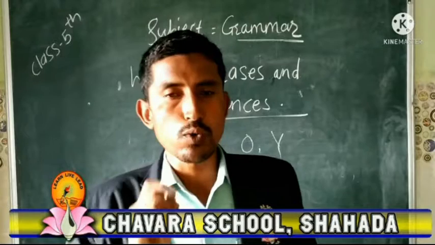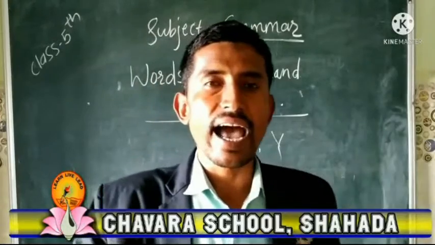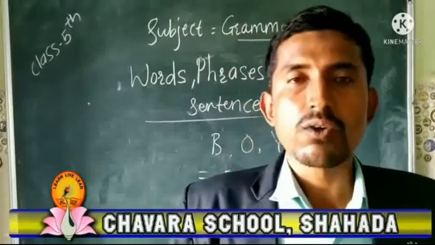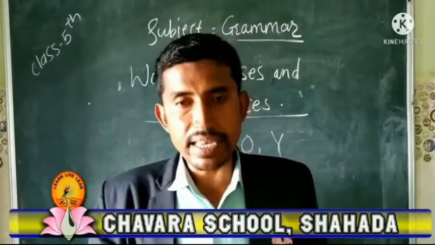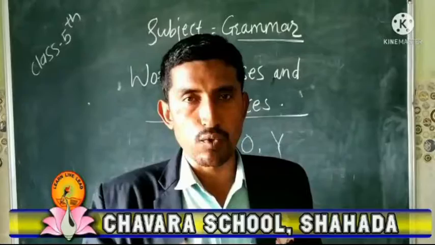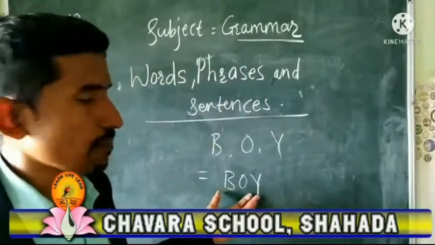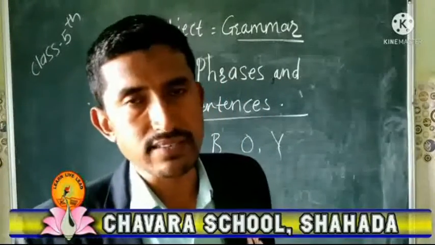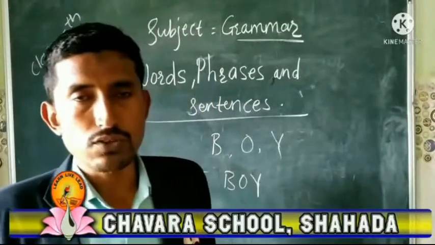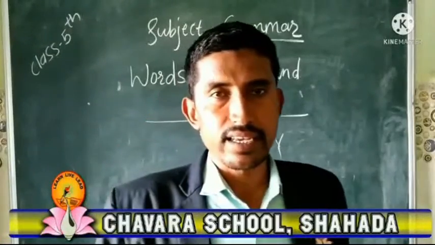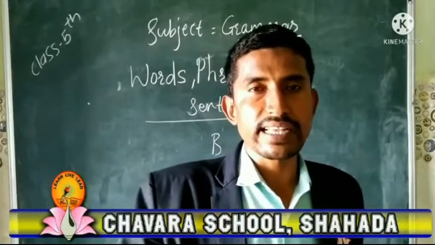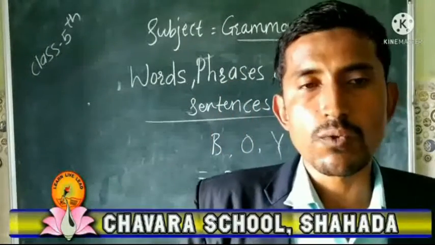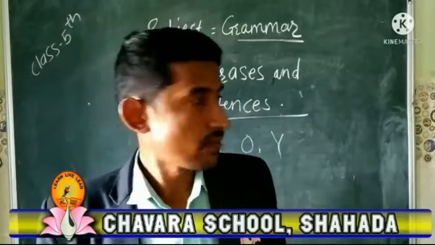Here you can see the example, B-O-Y, boy. Not every group of letters can be called a word. There should be some meaning, and only such a group of letters which has some meaning is a word. In this way we learn about the word.